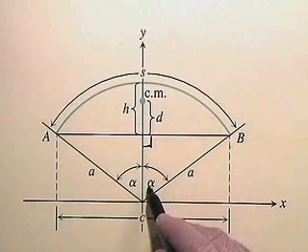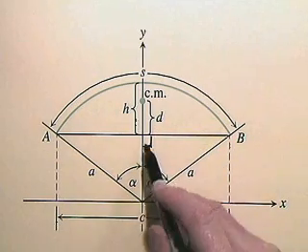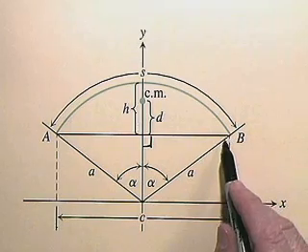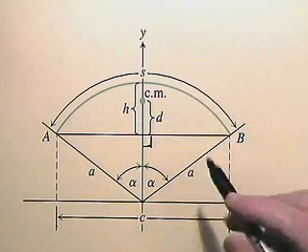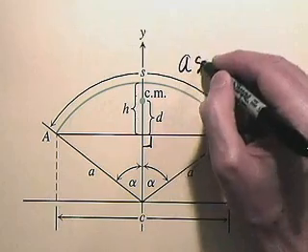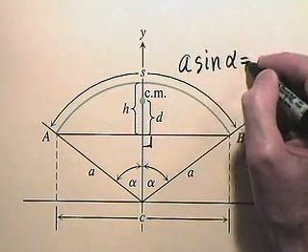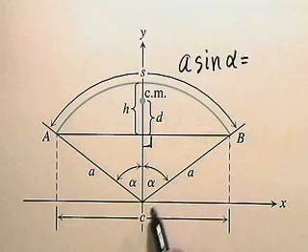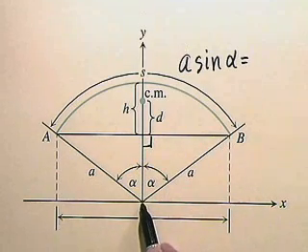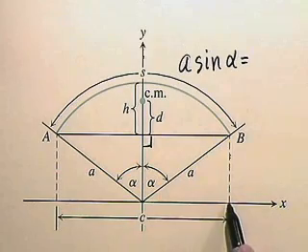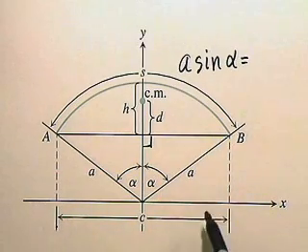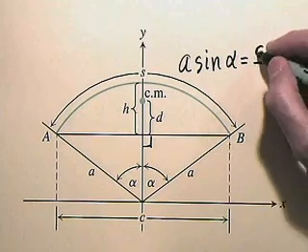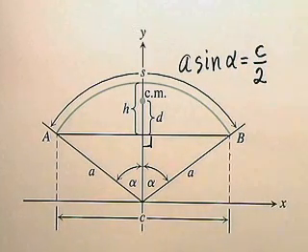This side is opposite angle alpha. Consequently, this distance from this point to B is a sine alpha. So a sine alpha is this distance from the y-axis over to B, which is the same as the distance from the origin to this point, and by symmetry that is half of the distance C. So we can say a sine alpha is simply C divided by 2.